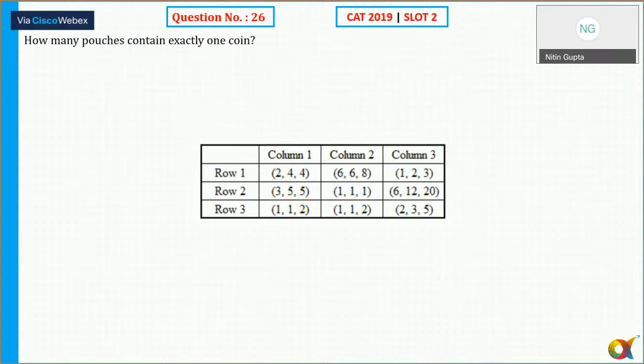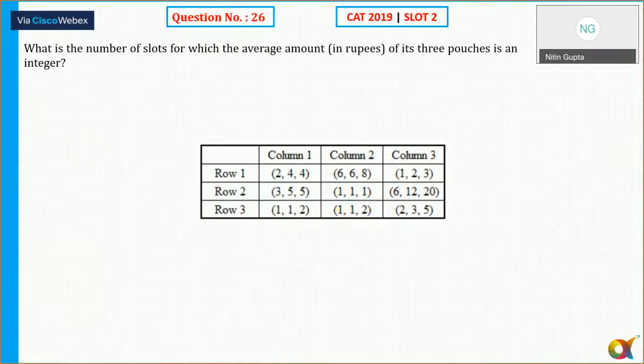How many pouches contain exactly 1 plus? The answer is 8. And what is the number of slots for which the average of its 3 pouches is an integer?